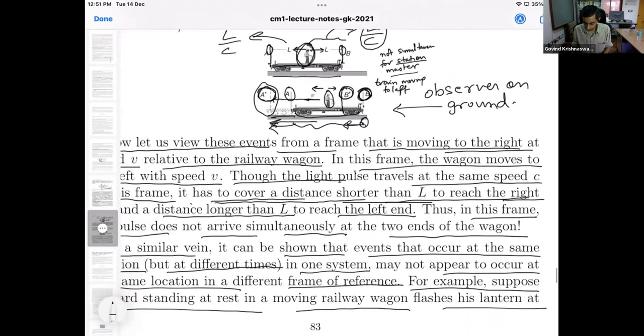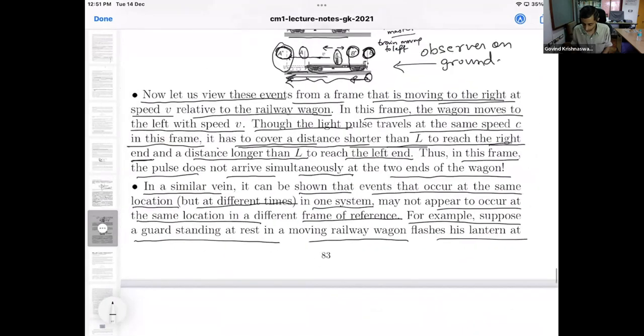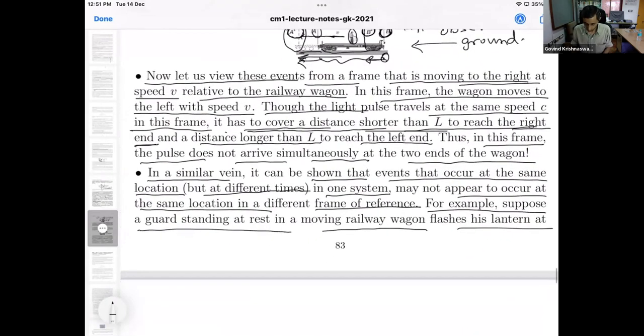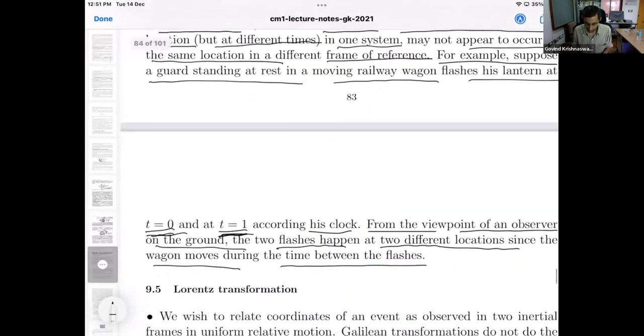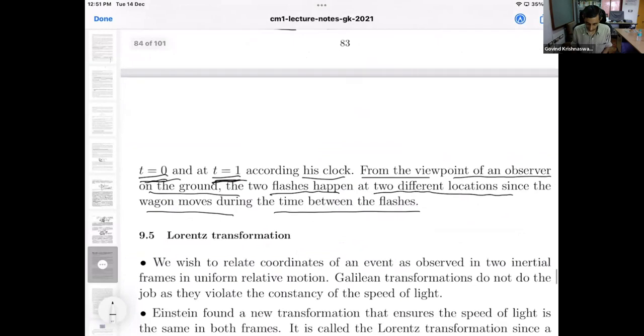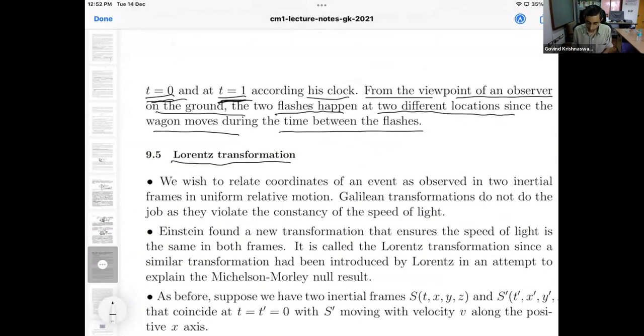Okay. All right. Let us now proceed then to what I said, Lorentz transformations. That is the missing link right now. That is, we wish to relate coordinates of an event as observed in two inertial frames in uniform relative motion. This is the objective.